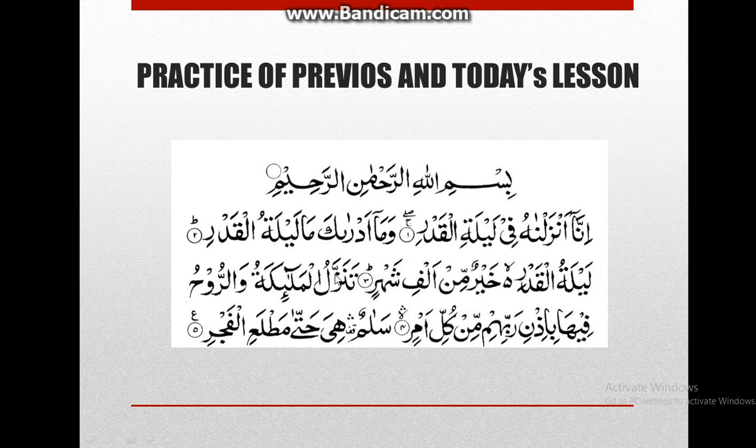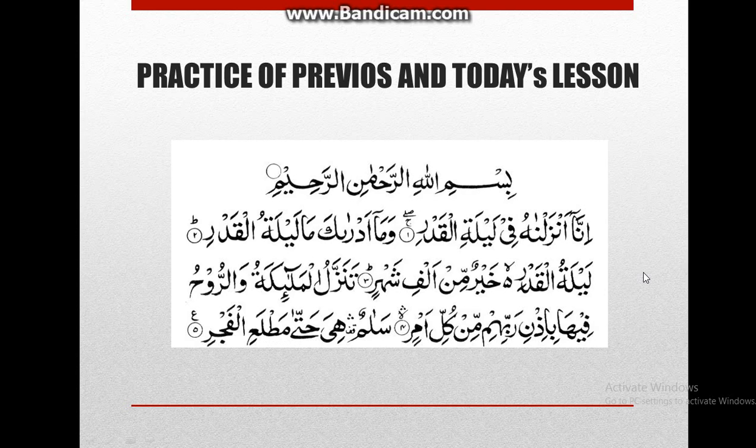You see tanazzalu, and this lam is joining with this lam. Tanazzalul malaikatu warruhu fiha biizni rabbihim min kulli amr salamun hiya hatta matla'il fajr. I pronounce it with a good sound.